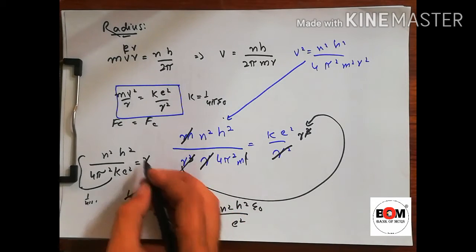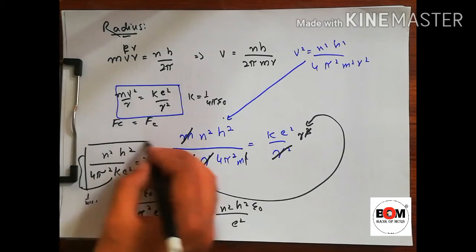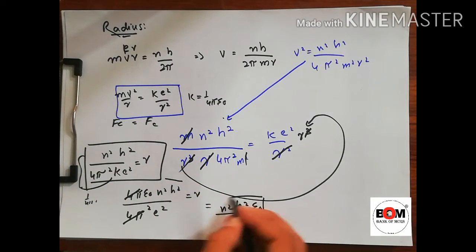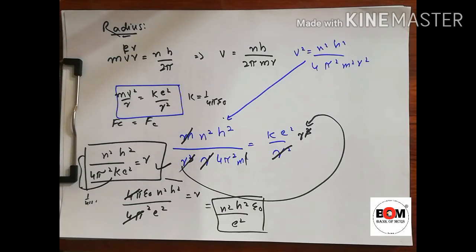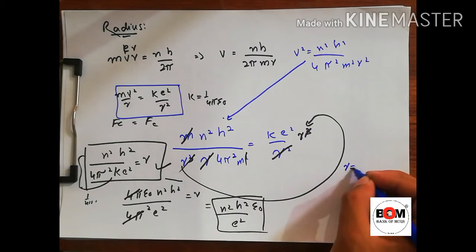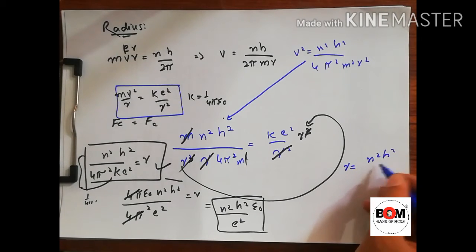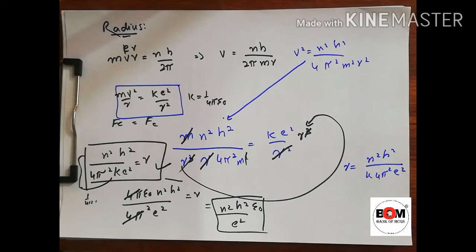So we can use this equation or this equation, but the suitable equation is this one, that r is equal to n square h square over k 4 pi square e square. So this is the r.